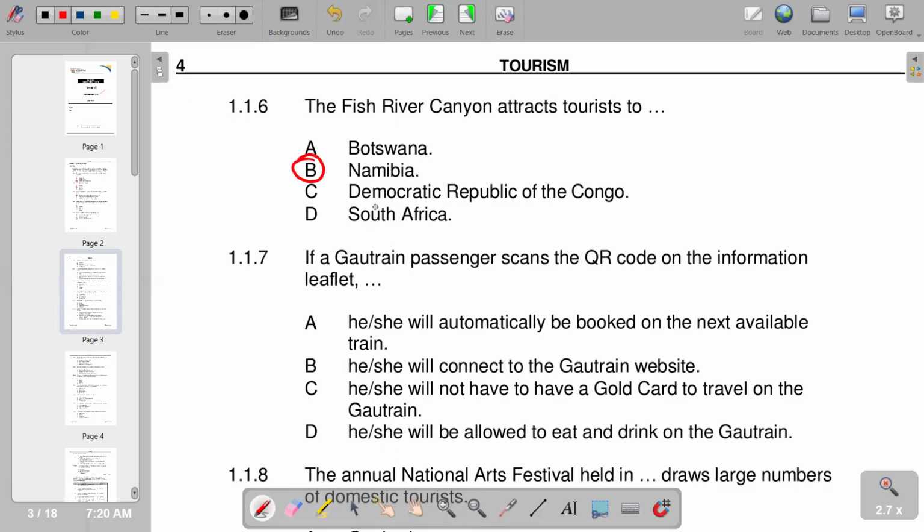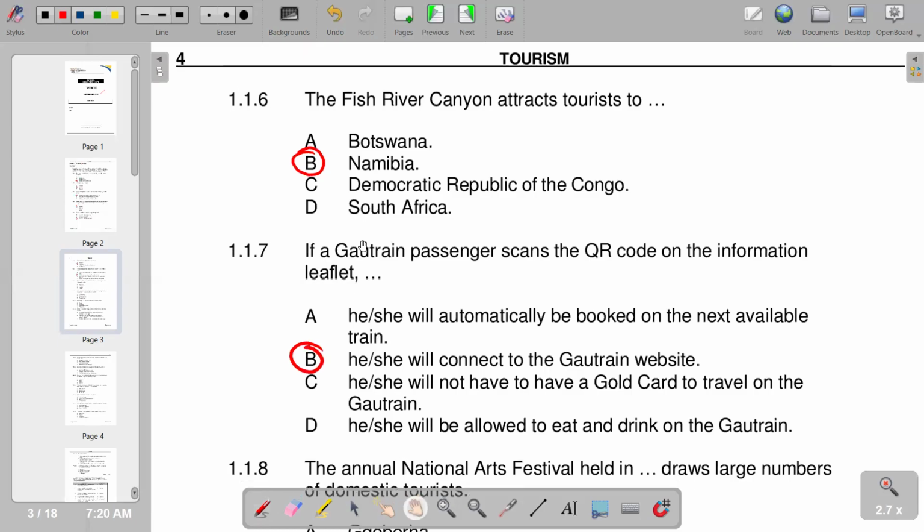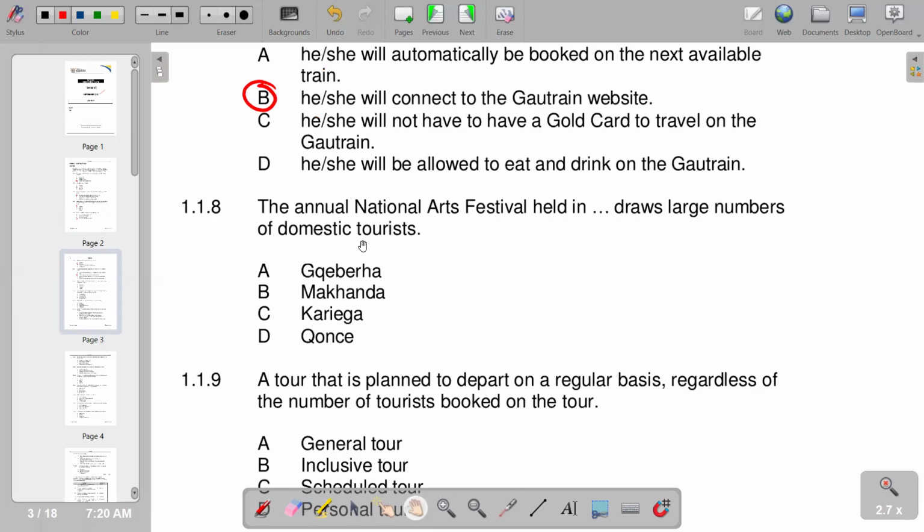If a Gautrain passenger scans the key QR codes on the information leaflets, which is the most appropriate? So it says that B is most appropriate: he or she will connect to the Gautrain website. Then we go to number 8. It reads, the annual National Arts Festival held in dash draws large numbers of domestic tourists. So you see that this annual National Arts Festival is held in Makanda, which is B.